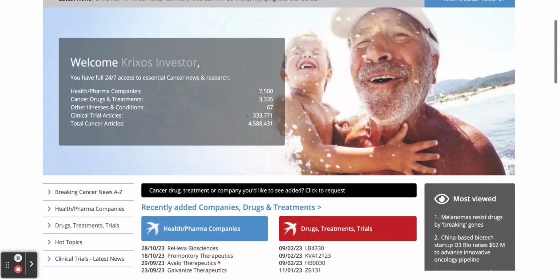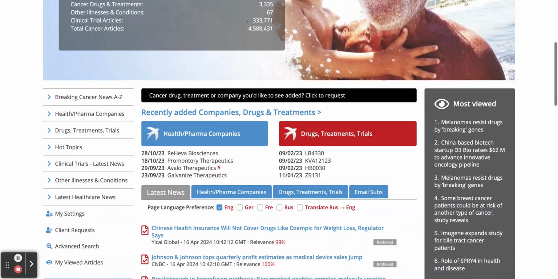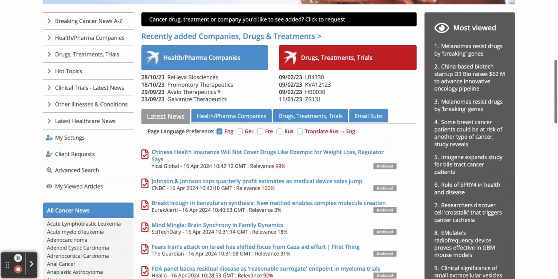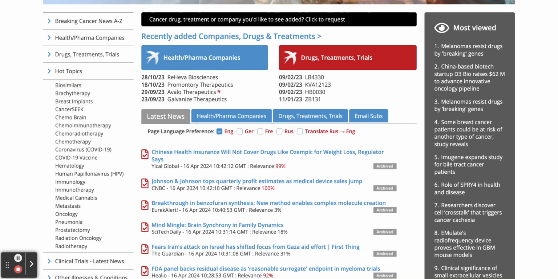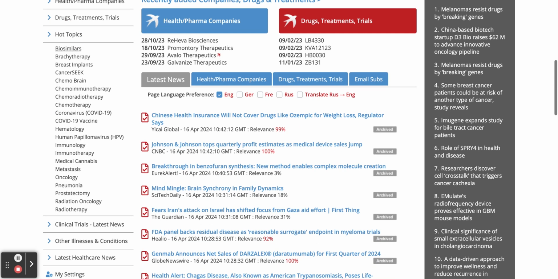So if we just scroll down on the left-hand side navigation here, we go to the hot topics. We click on that and it drops down, and here you can see the various hot topics that we are tracking information on that are to do with cancer. There are a few other things there as well.